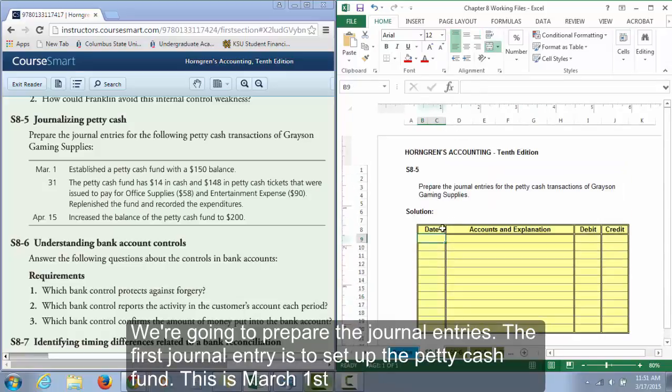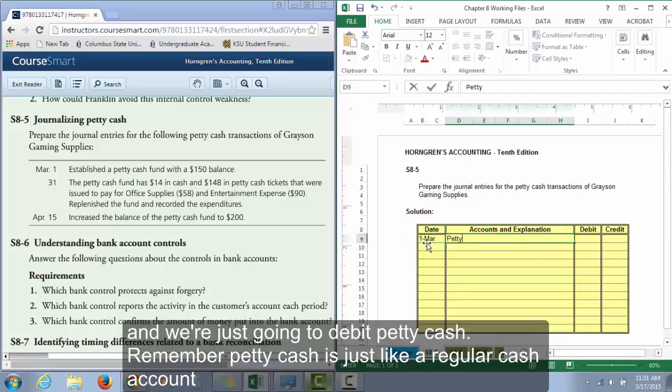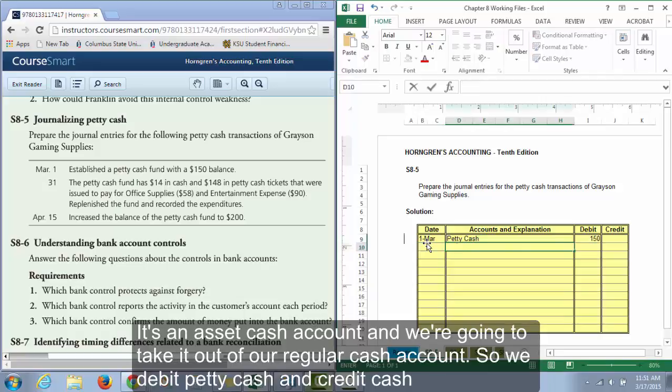So the first journal entry is to set up the petty cash fund. So this was March 1st. And we're just going to debit petty cash. Remember, petty cash is just like a regular cash account. It's an asset cash account. And we're going to take it out of our regular cash account. So we're just going to debit petty cash and credit cash.